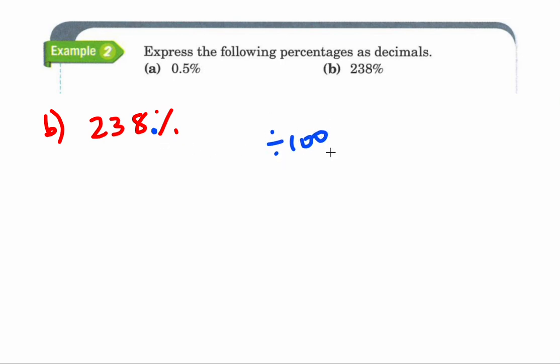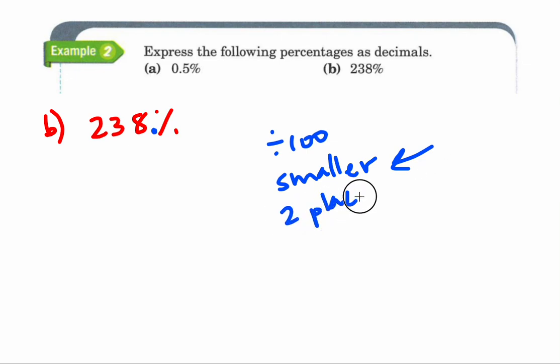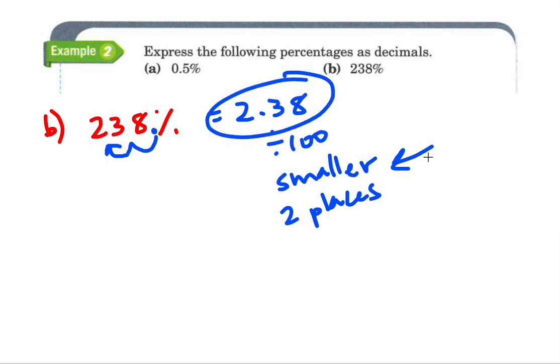Dividing by 100, you're getting a smaller number, so that means you need to move to the left, and you're moving to the left 2 places. Okay, so move to the left 1, 2. So at the end, you should get 2.38 according to this shortcut.